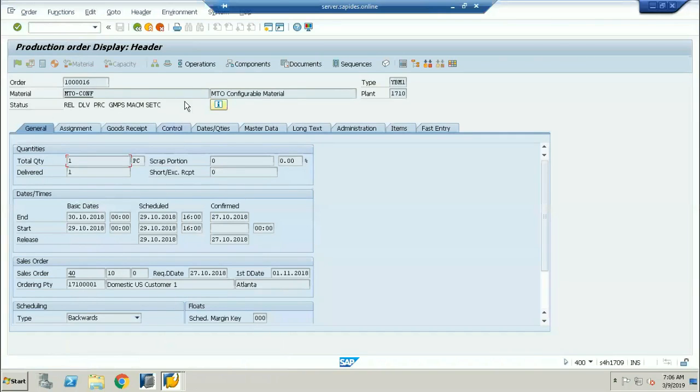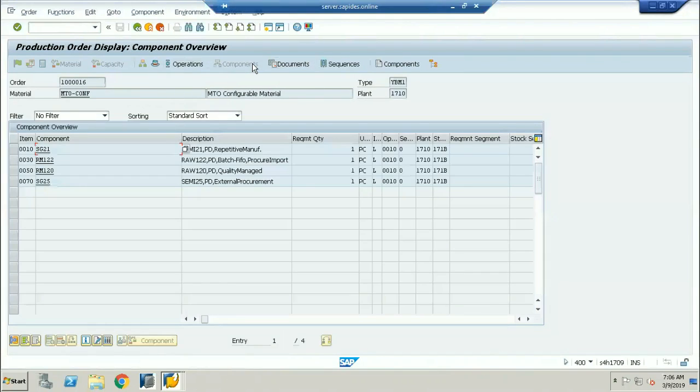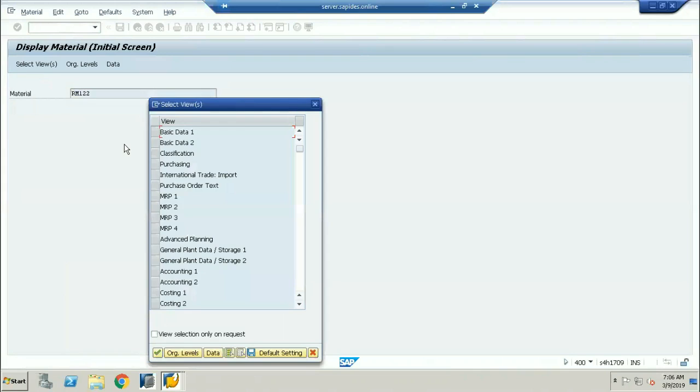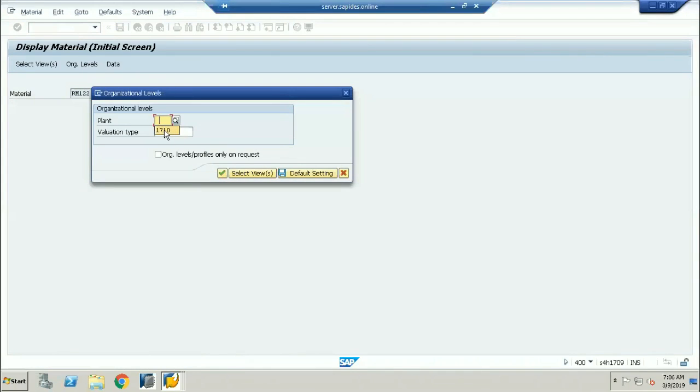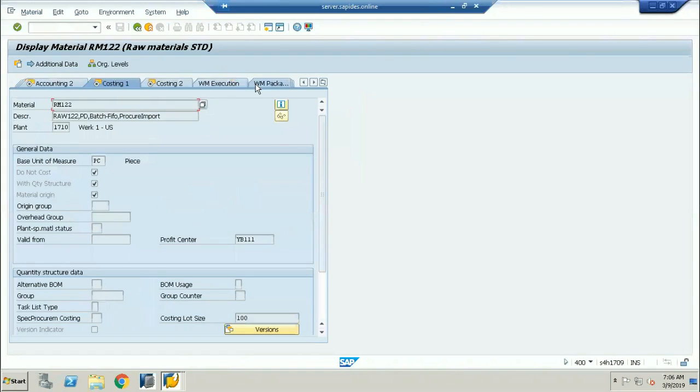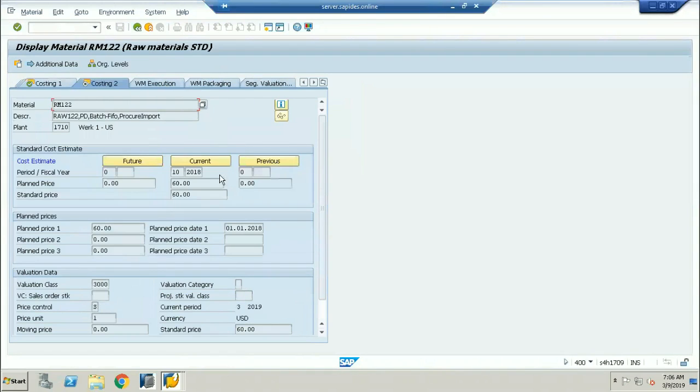And I need to go to the components. Let me select the first component, the raw material, and I'll give the raw material here. Let me select all my accounting and the costing here. Now I'll go to costing tab 1 and costing tab 2. Okay, but it has not calculated. Why? Because the 10th period is still showing.